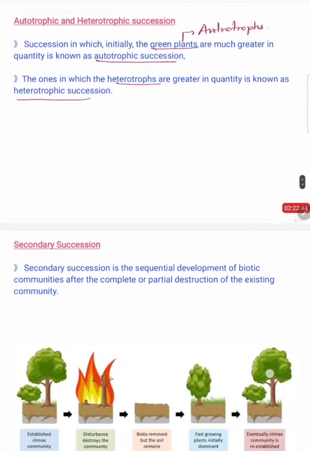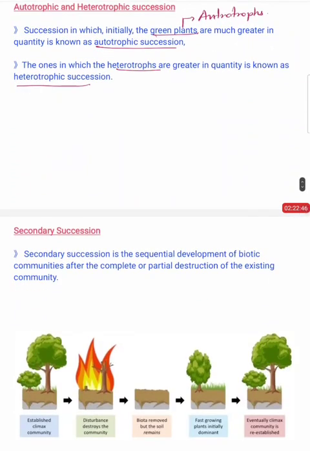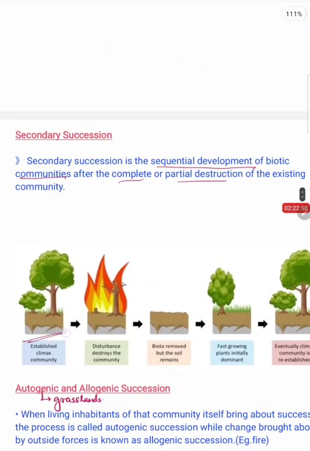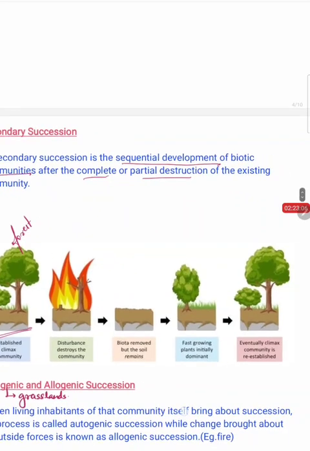Next, moving on to secondary succession. Secondary succession is the sequential development of a biotic community after the complete or partial destruction of an existing community. That is, see, in this diagram, there was a community existing before. There was a forest before. Let us assume a forest fire happens and destroys the entire community. It will leave only the soil.